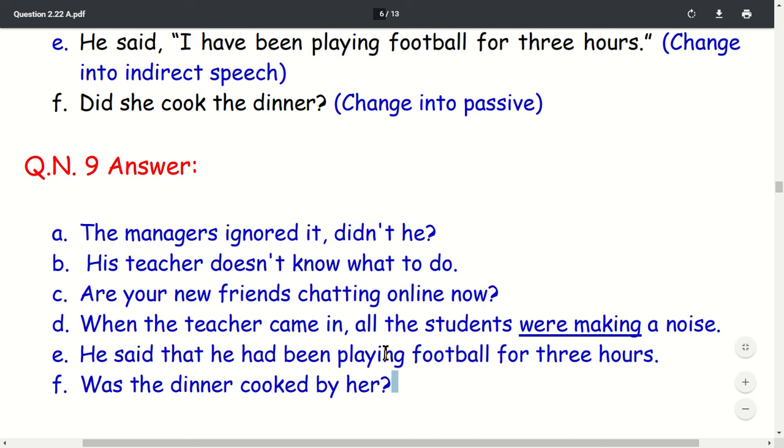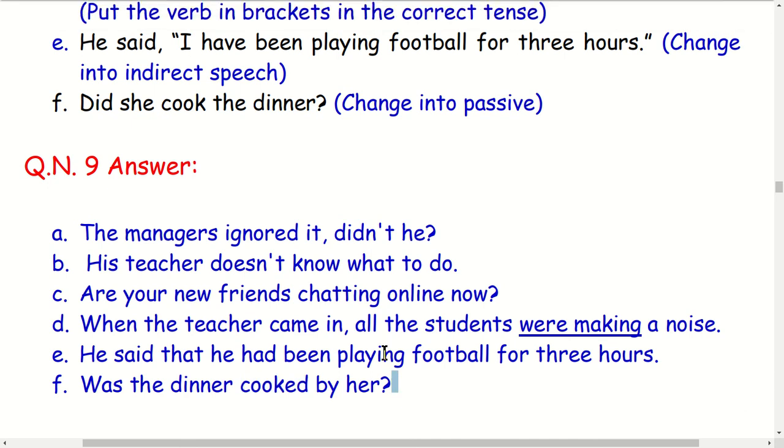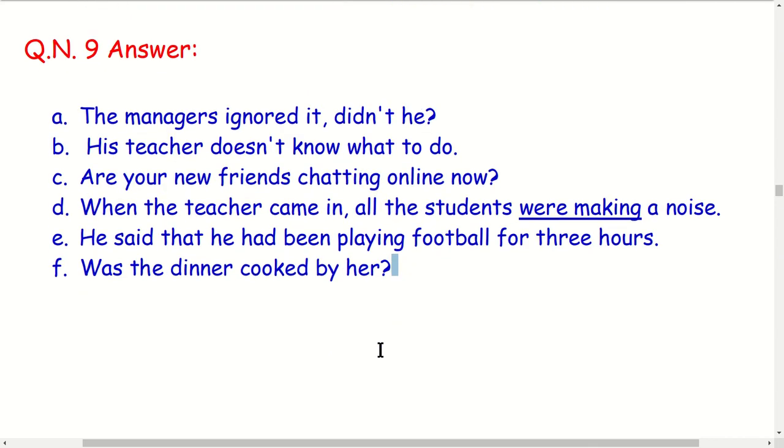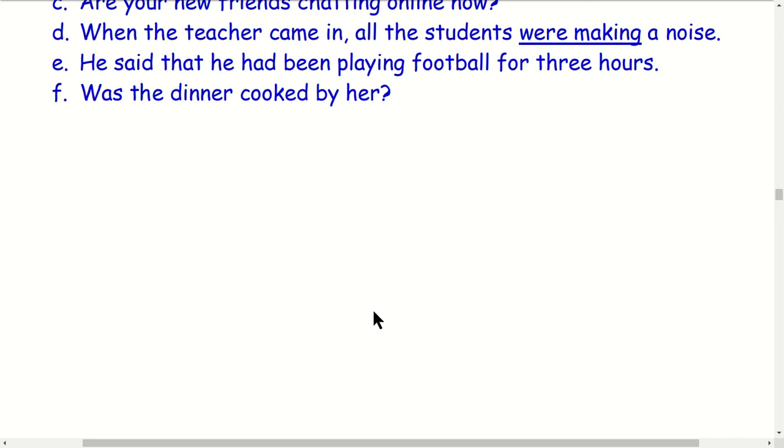Okay, this is the answer to question number 9. This question number 9, there are 6 questions and each question carries 1 mark. So if you write the correct answer, 1 correct, and you will get 1 mark. If you do so many mistakes, no marks are considered. Your mistake is not considered here. Okay, when the teacher came in, okay, let's say that's all.